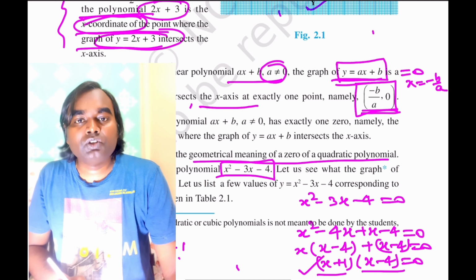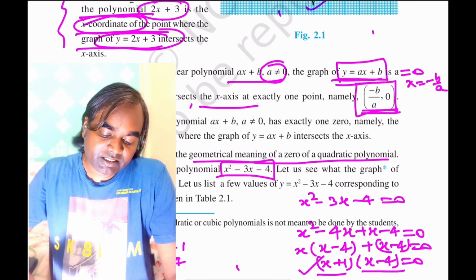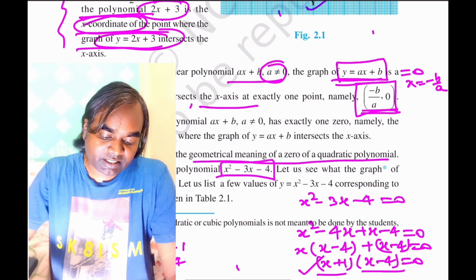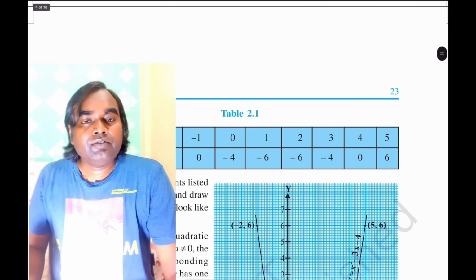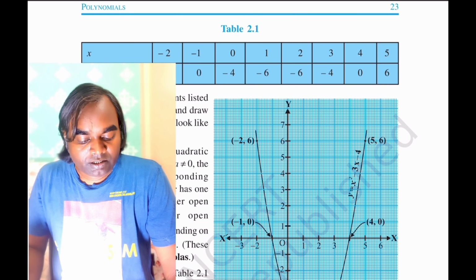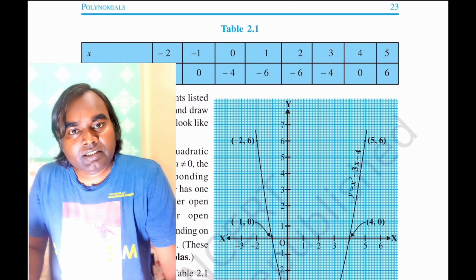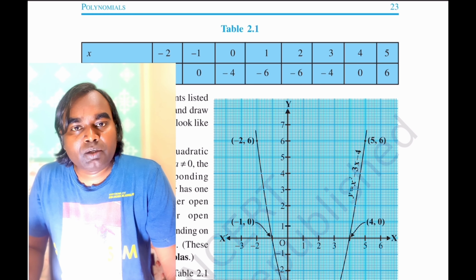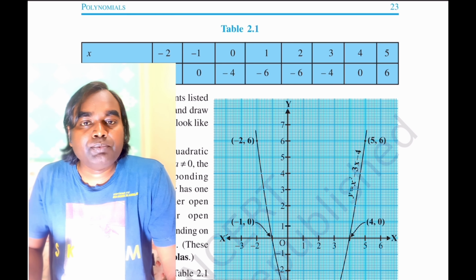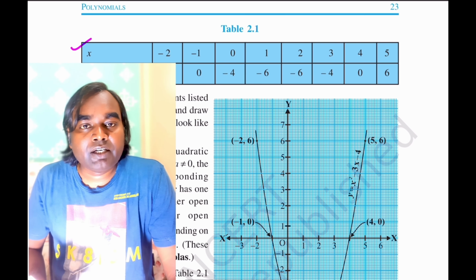So we are having two zeros of this quadratic polynomial. Let us see how we can represent these zeros graphically. For this, as we already know that there are two zeros of this quadratic polynomial, we'll find other points for this quadratic polynomial by substituting different values for x, and we'll get different values of y.